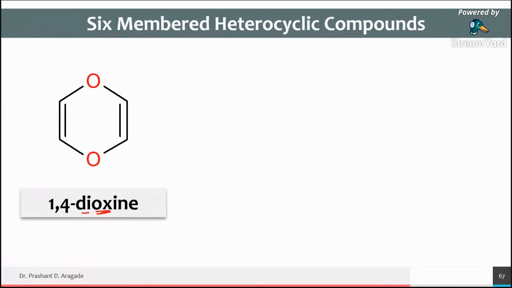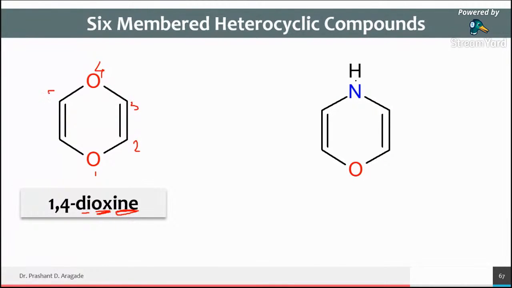Oxa means oxygen, and INE is the suffix for a 6-member heterocyclic ring. So 1, 2, 3, 4, 5 and 6. You can give the numbering from either of these directions, because by adopting both positions,